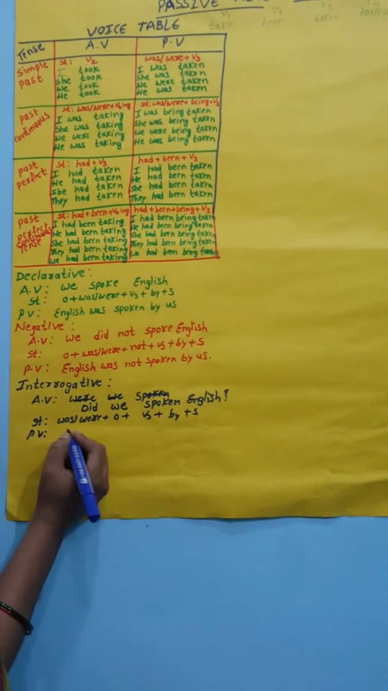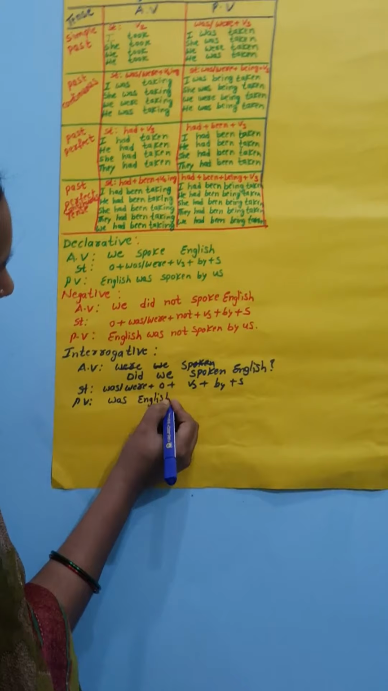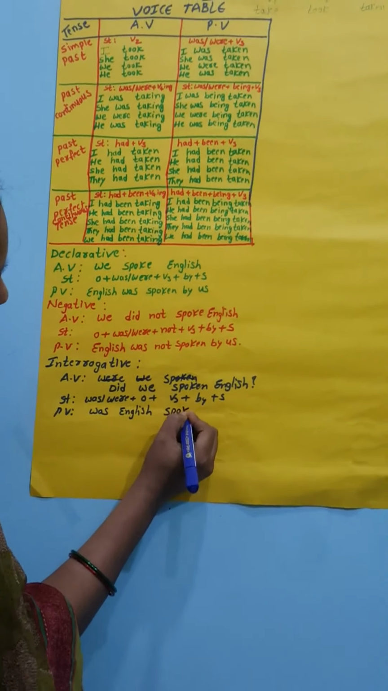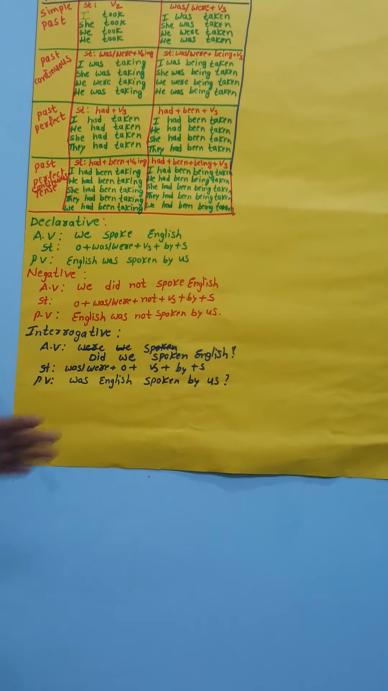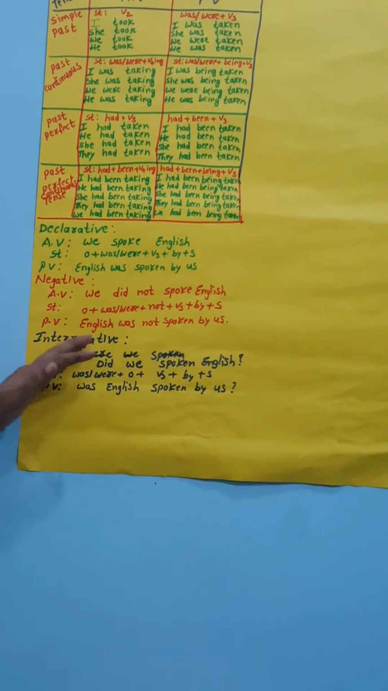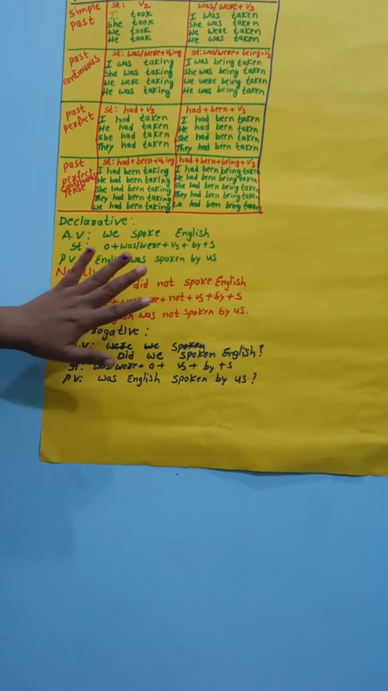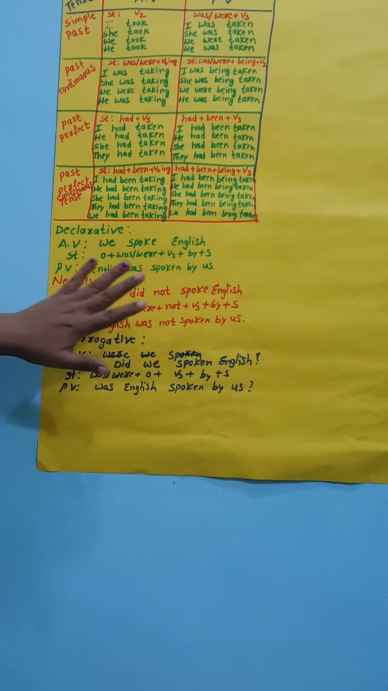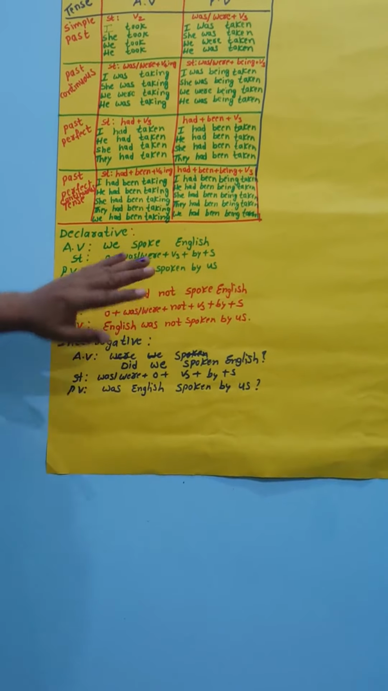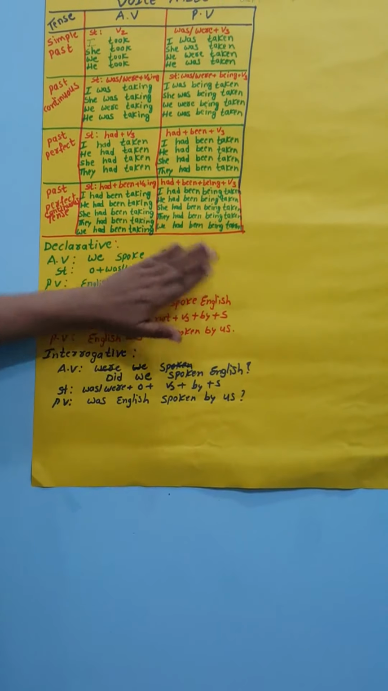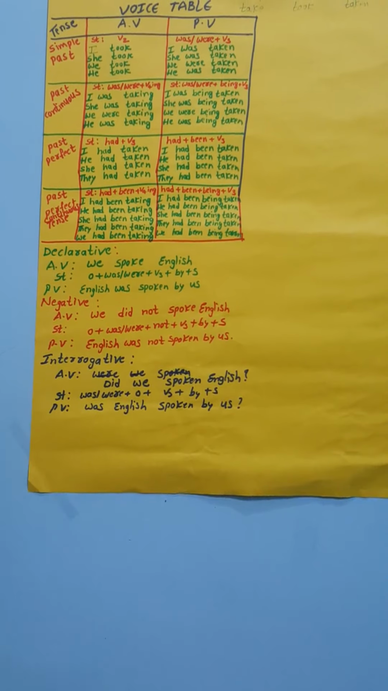So we take the words from here: Was English spoken by us? We should keep the question mark after the completion of the sentence. This is the interrogative. These are the three kinds of sentences in which active voice changes into passive voice. This is called the transformation of sentences: declarative, negative, and interrogative.